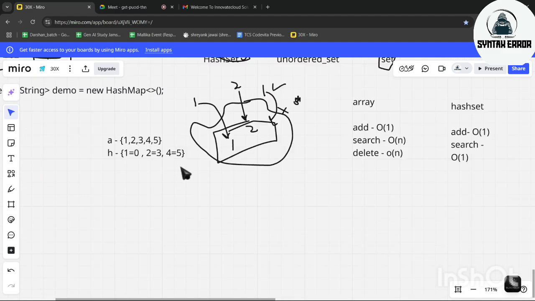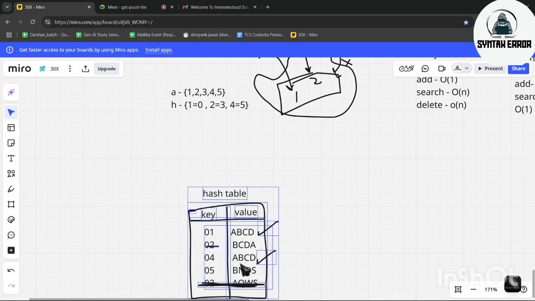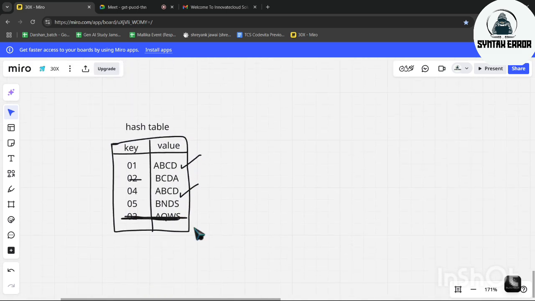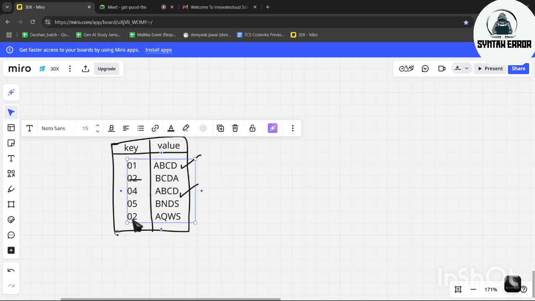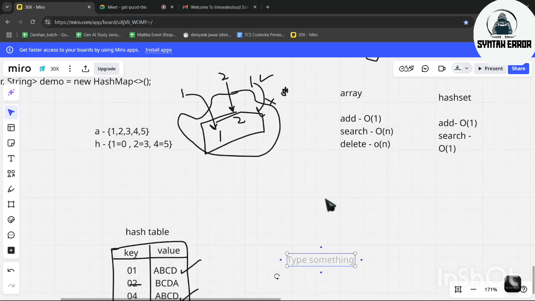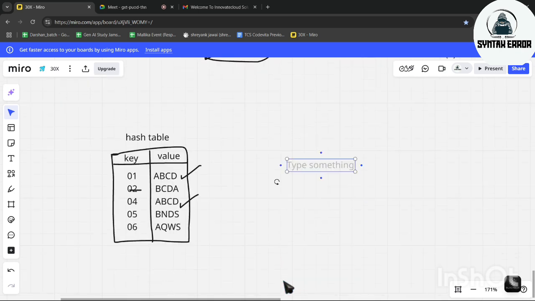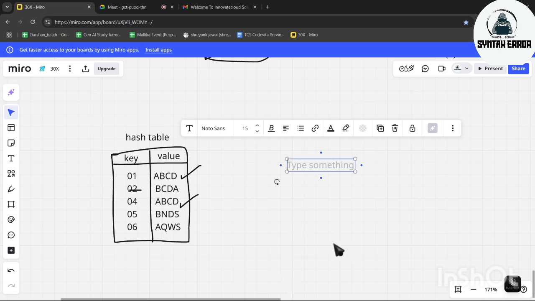So, let's take this example itself. Now, assume this row is not there. Okay. Let me just change the thing. 6. Now, if we want to add any more elements in this, how to add? So what's the name of this map now? We have given the name as demo. Now, if we want to put something to it, what's the syntax?